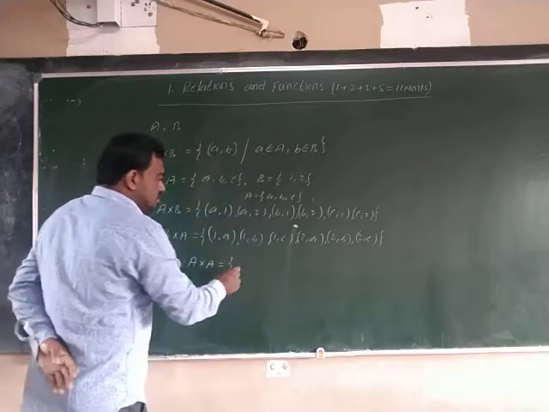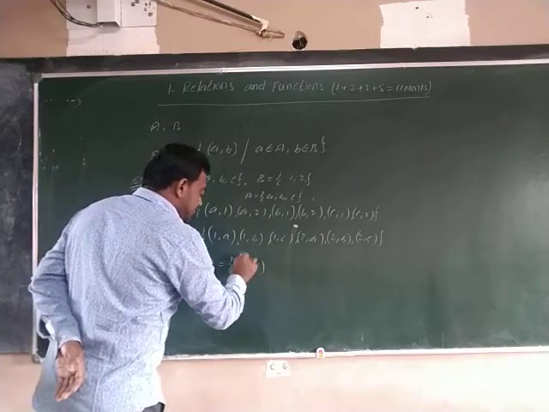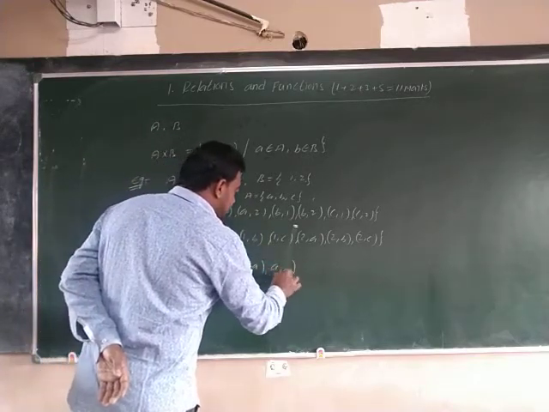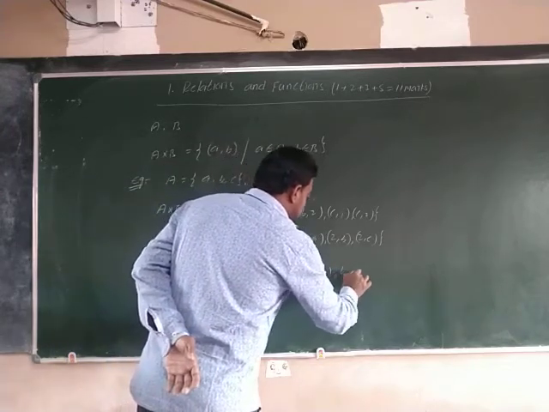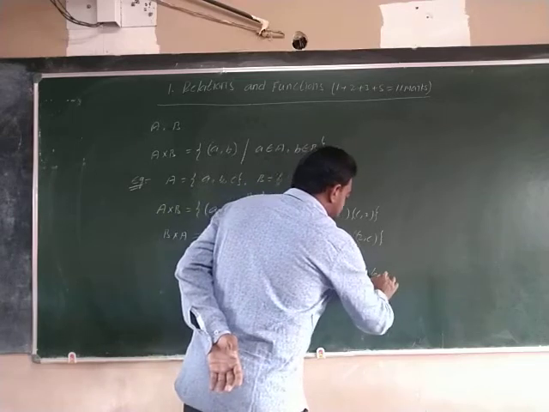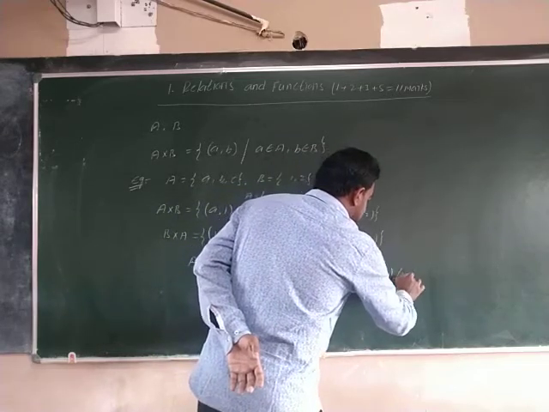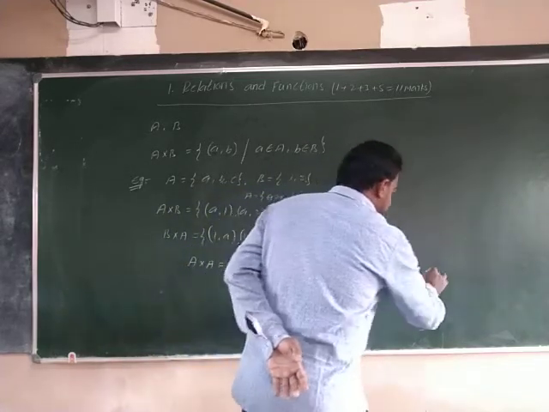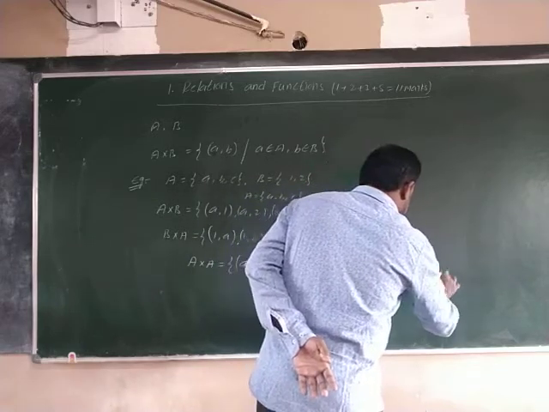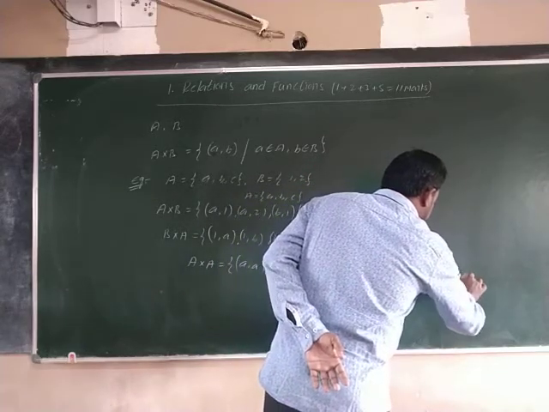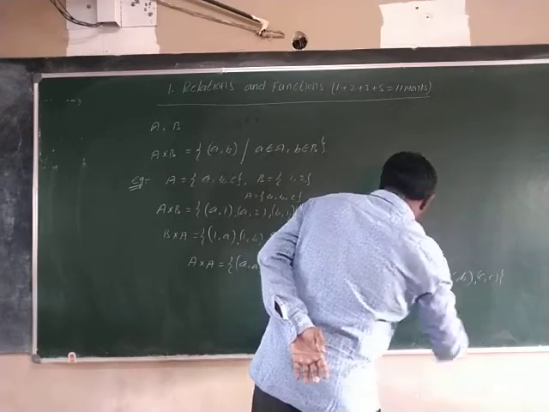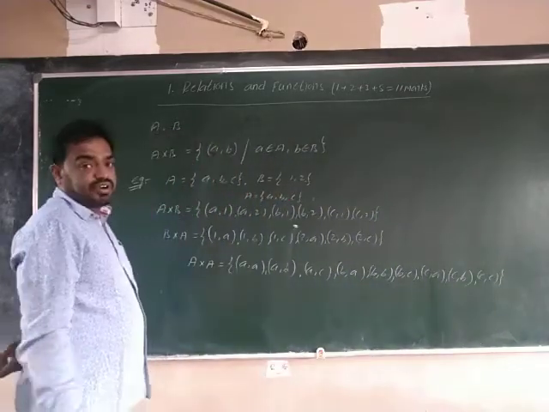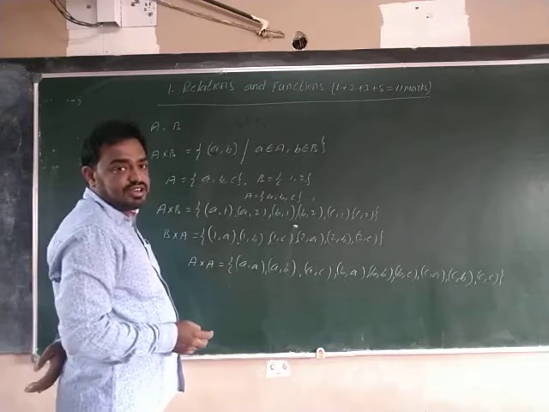You write this: A comma A, A comma B, A comma C. Next, B comma A, B comma B, B comma C. Next, C comma A, C comma B, C comma C. So this is the Cartesian product of A and A. That means A cross A.